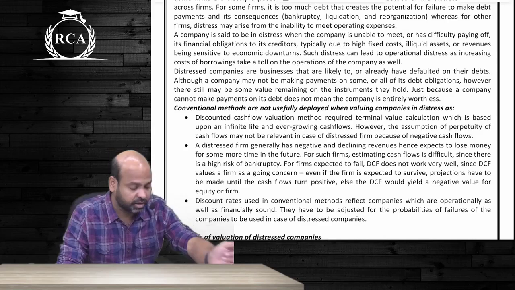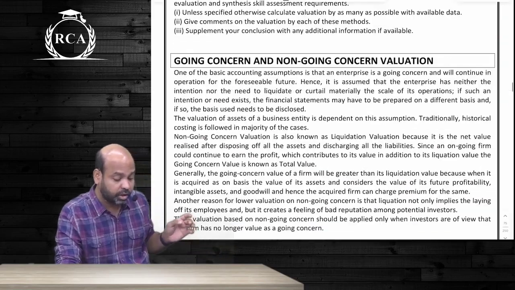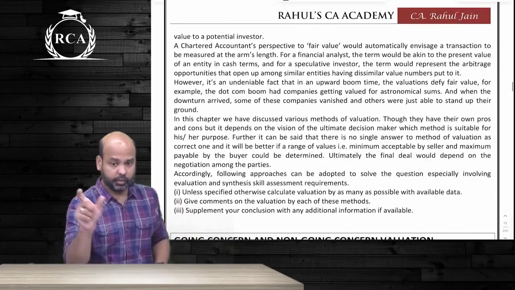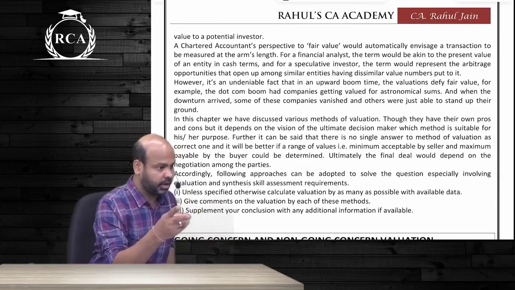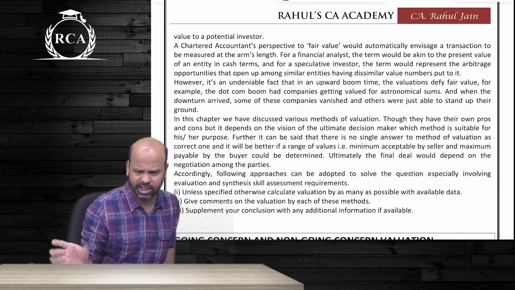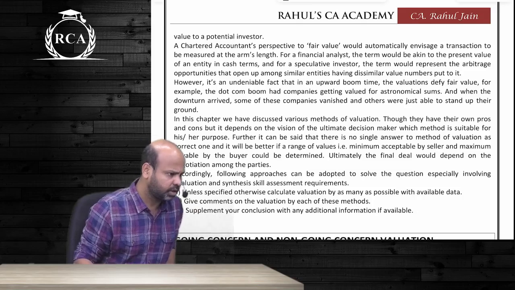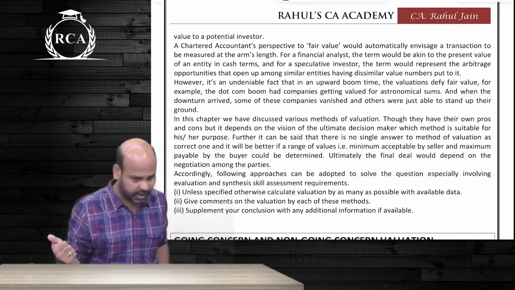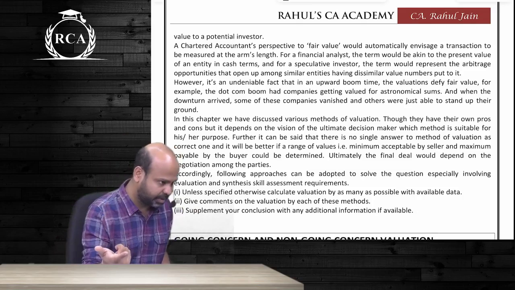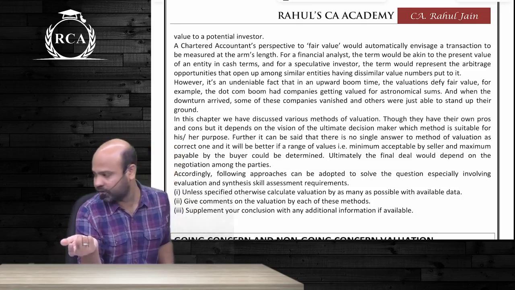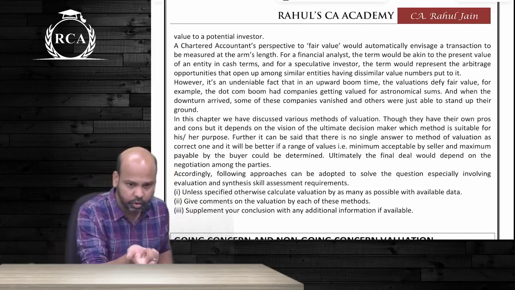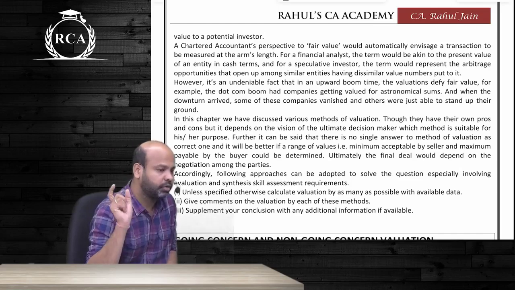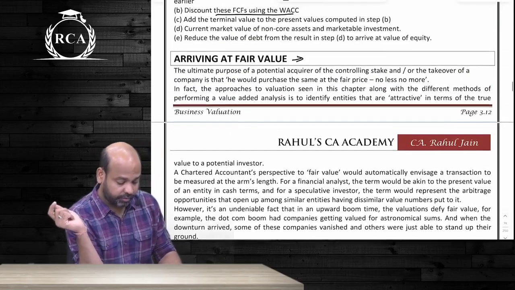In AFM, even if they're asking us to compute fair value, they will only tell us what weights to be used. A question, I said, consider a weight of 1 and 3. For cash flow based it was 3, or earnings weight it was 3. If they give us net asset value and earnings capitalization value, and after that they ask us to compute fair value, how will you do it? Consider an average of these two. Now, fair value is also done.